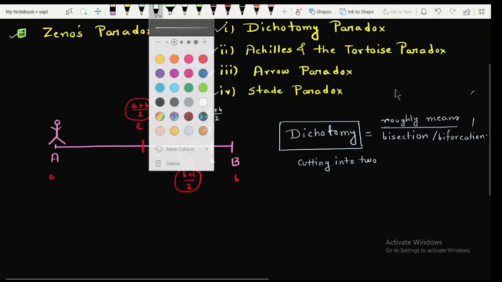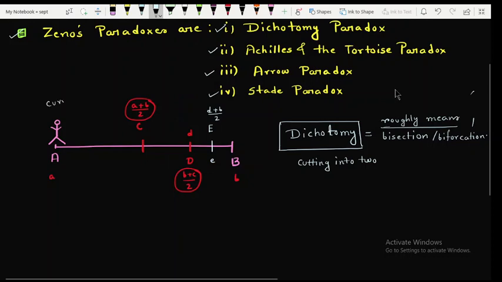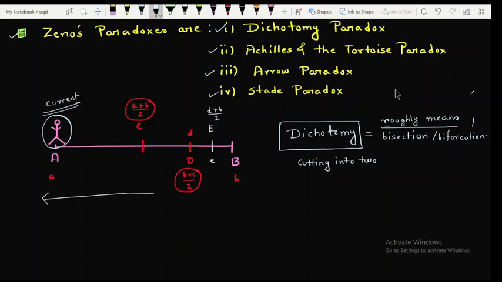This paradox says that if this is your current position, and you are trying to travel from capital A to capital B. Suppose the whole distance is small d, right? Then Zeno is telling that suppose you are going from capital A to capital B, then at first you have to go to the point capital C. Here C is the midpoint of capital AB.